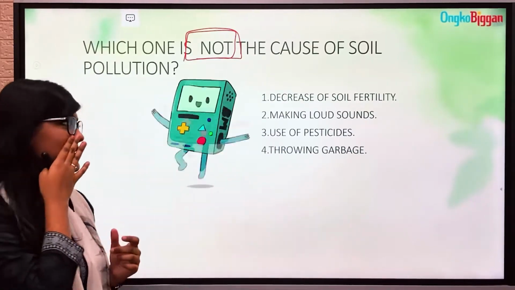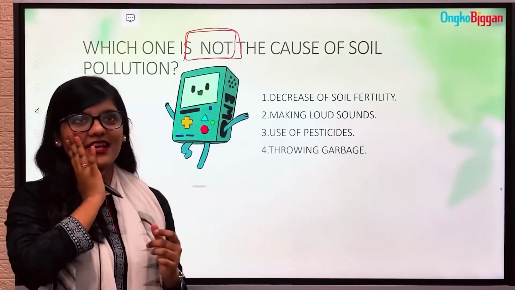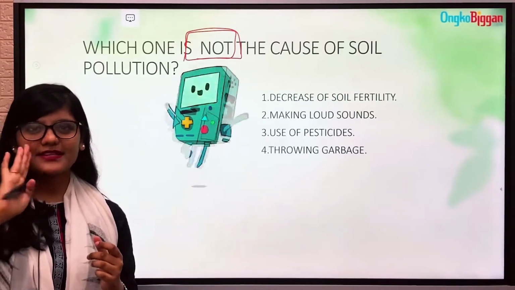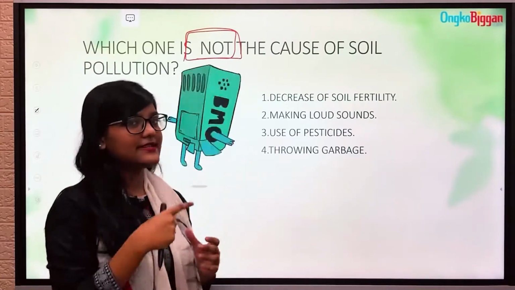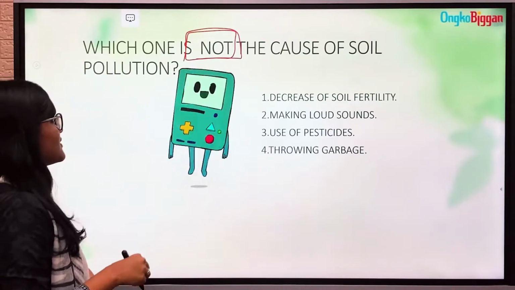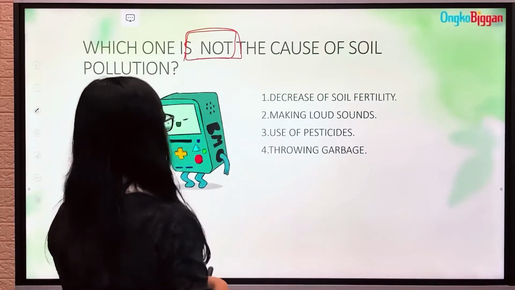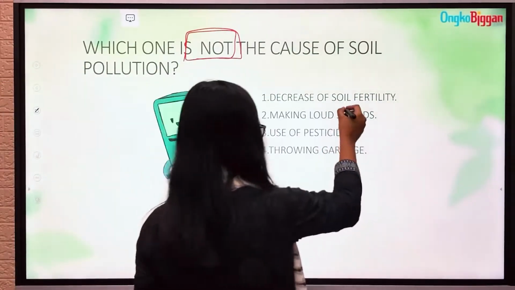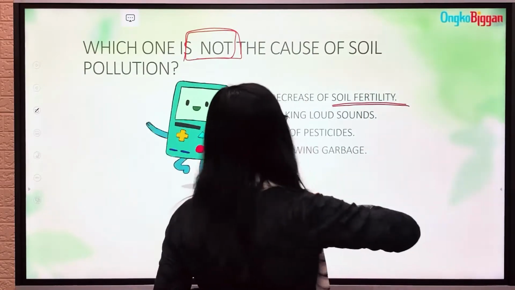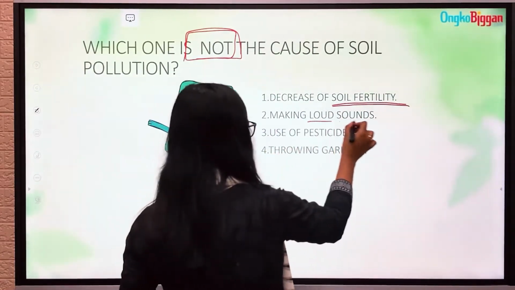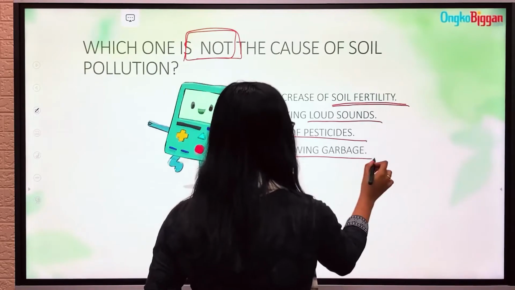So we must read the question very steadily, to see what is actually told in the question. Which is not the cause of soil pollution? Firstly, decrease of soil fertility, then making loud sounds, use of pesticides, throwing garbage.